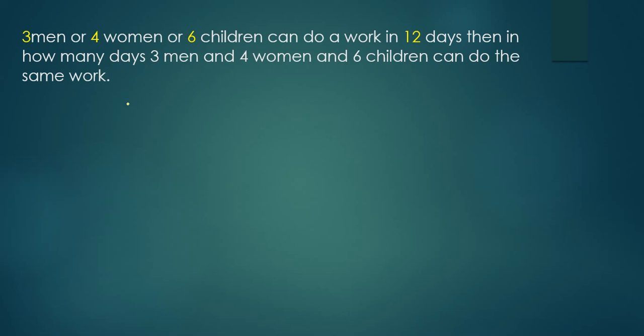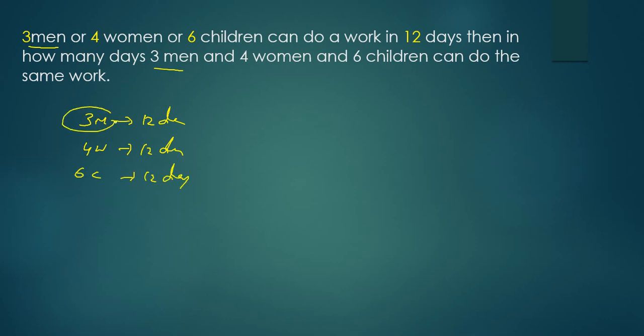Next one. 3 men or 4 women or 6 children can do a work in 12 days. It means 3 men can do a work in 12 days, 4 women can do a work in 12 days, 6 children can do a work in 12 days. Then in how many days can 3 men, 4 women and 6 children do the work? Here, what is the given information? 3 men can do a work in 12 days, 4 women can do a work in 12 days, 6 children can do a work in 12 days.